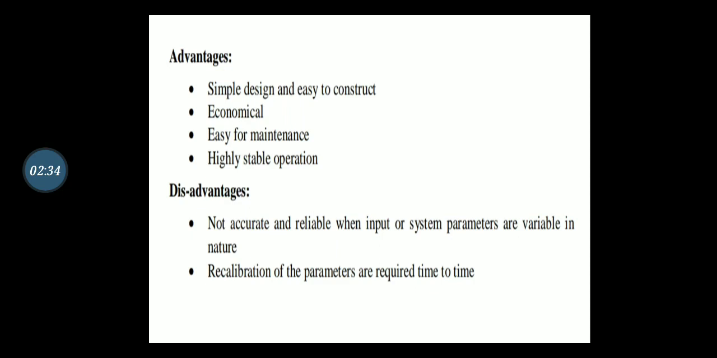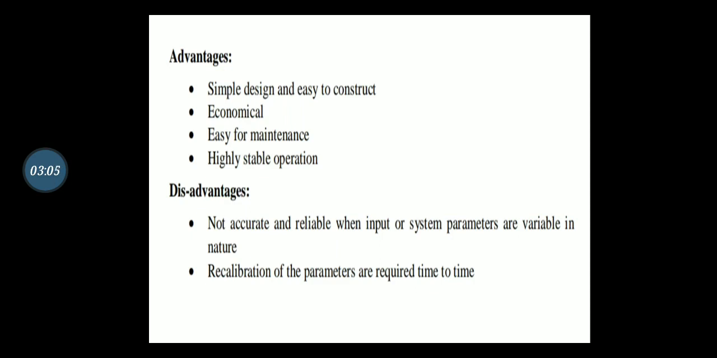The disadvantages of open loop control systems are that they are not accurate and reliable when the input or system parameters are variable in nature. Obviously there will be system oscillations. If there are system oscillations, it is not reliable, and the output is not accurate, because the parameters are variable in nature.